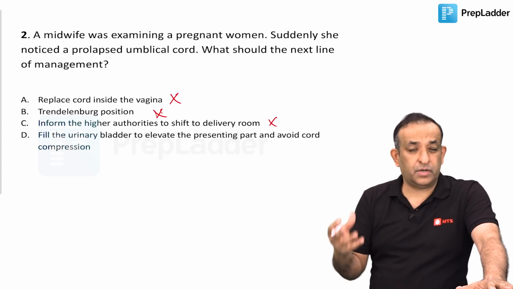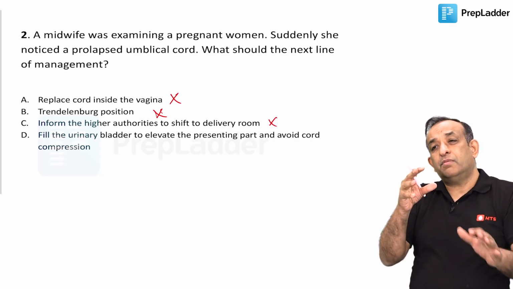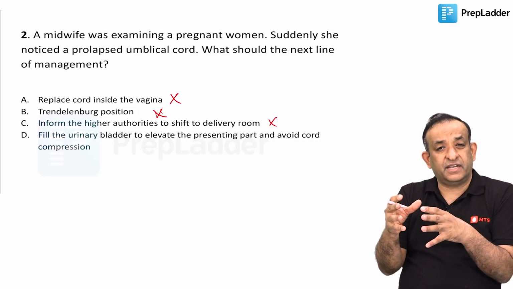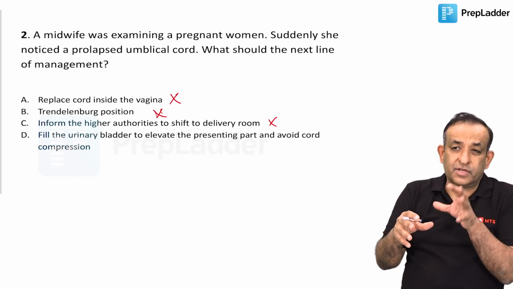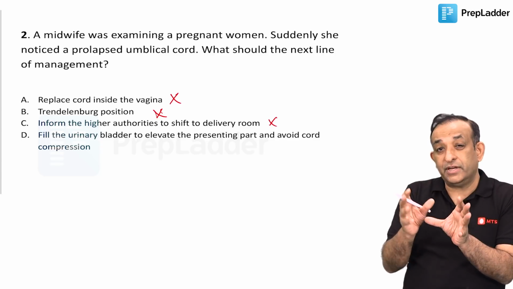So don't hold the cord, don't handle the cord. Push the presenting part a little bit higher, because the cord might be stuck between the head and the pubic symphysis or head and the sacrum. So you can push the presenting part a little bit up. That will relieve the compression on the cord. You manually don't handle the cord.